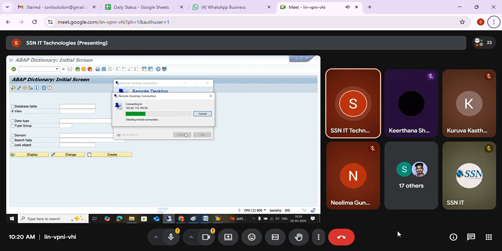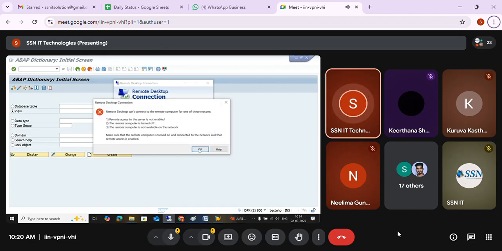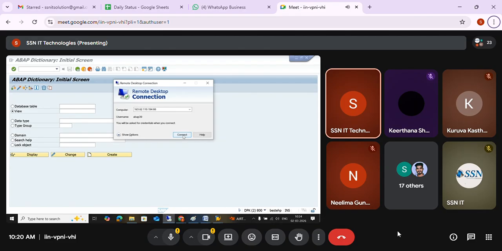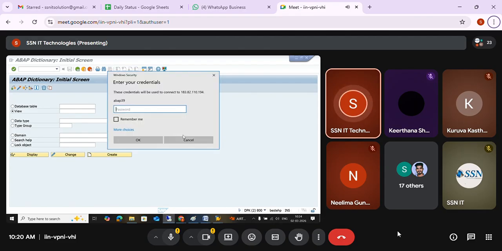But in real time, in companies, how you have GUI, same like that you are going to have Eclipse.